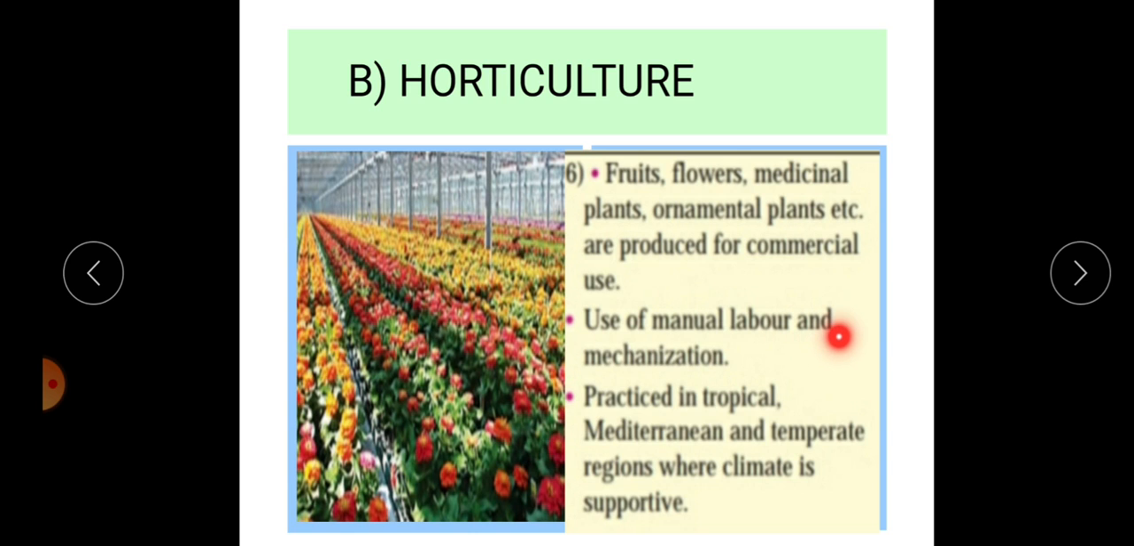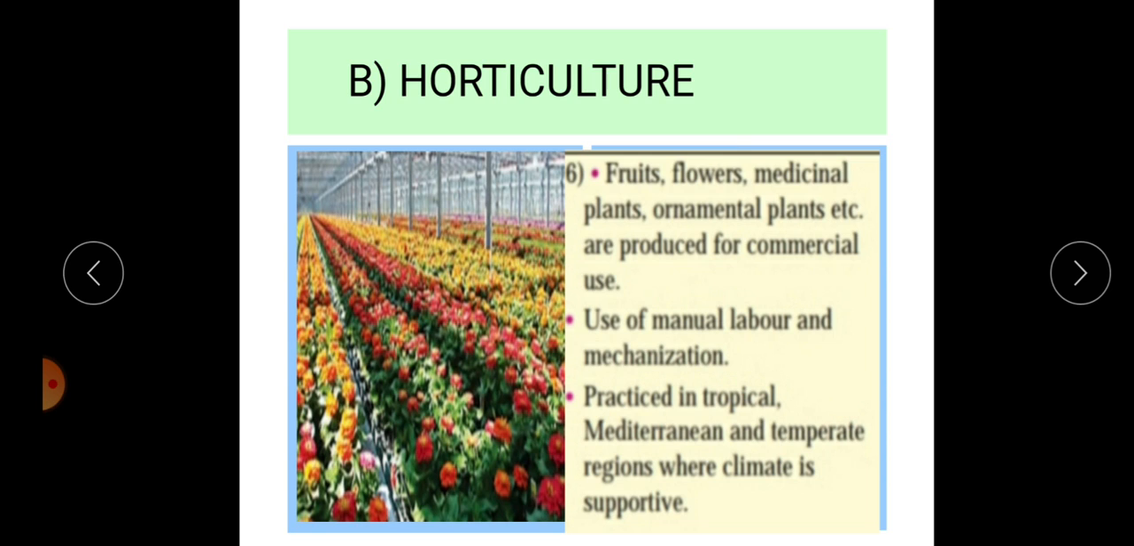So this farming is practiced near highly developed industrial regions in the world or urban centers. Use of manual labor and mechanization is also there. In this farming, manual labor is important because land holdings are small. And second, machinery is also utilized because of the production of flowers, fruits, medicinal plants and ornamental plants, and to take care of them, the machines and manual labor both are important and necessary.